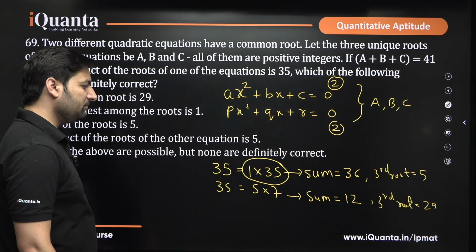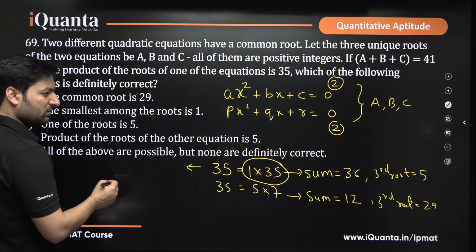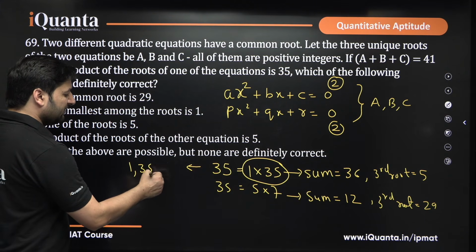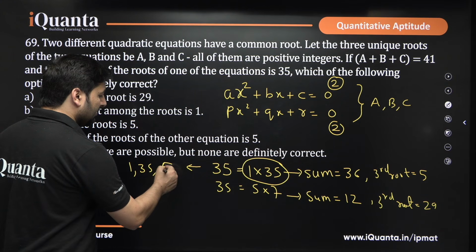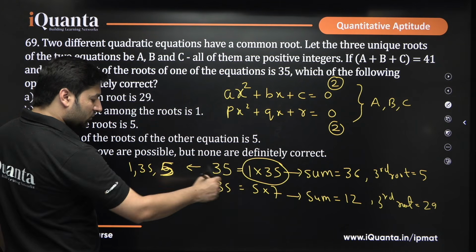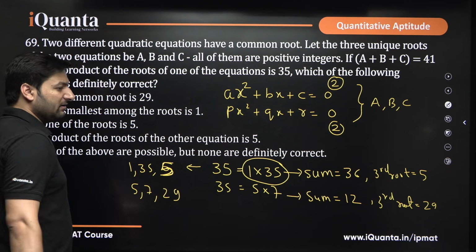Yes or no? So, what happens in this case? If this is the product, what are the three unique root values that you get? 1, 35 and 5, right? And if these are the roots, then what happens? Your roots are 5, 7, 29.